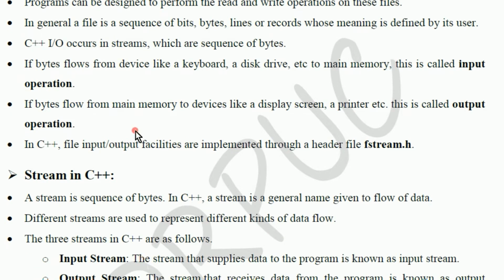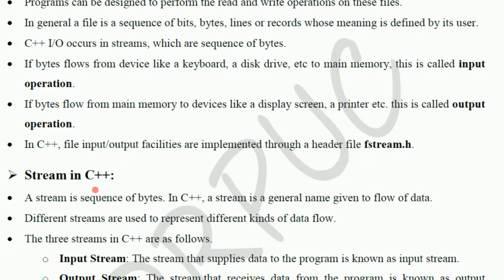In C++, file input output facilities are implemented through the header file fstream.h. There is iostream for the input output operation. fstream is specially for the file handling operation.